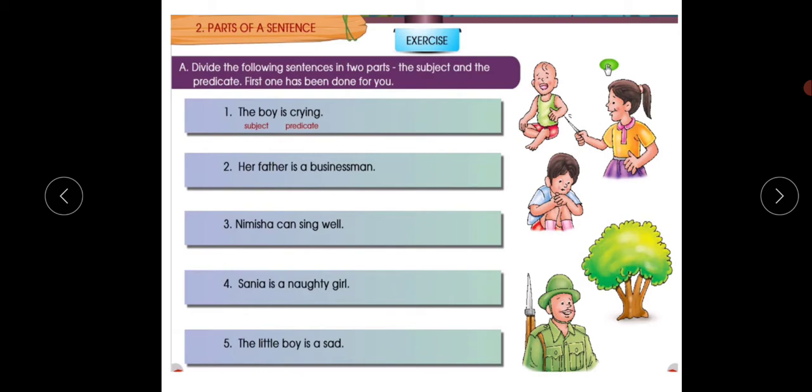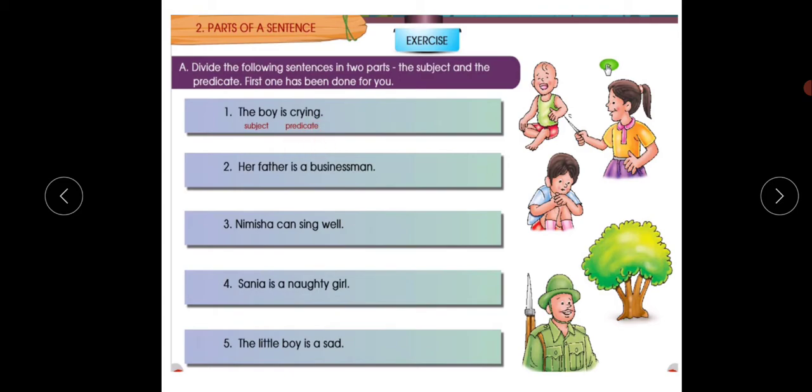The baby is crying. Here they have used a person. The baby is a human being, right? For that sake, the first part will become the subject. Look, they have written it under subject. And the second part, is crying, after the subject, whatever may come, will become the predicate. Children, always remember. Look, they have written here also: the boy is the subject and is crying is the predicate.